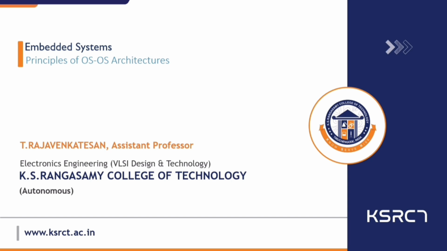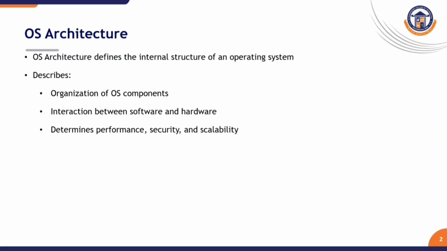First, let's discuss what OS architecture is. An operating system architecture describes how the OS is internally organized, how the different OS components interact with each other, and how the OS communicates with hardware. It answers questions like: where does the memory management code run? How does a user program access hardware safely? How are OS services divided internally? So the OS architecture is not about features, it is about design philosophy. A well-designed architecture decides performance, security, reliability, and scalability.